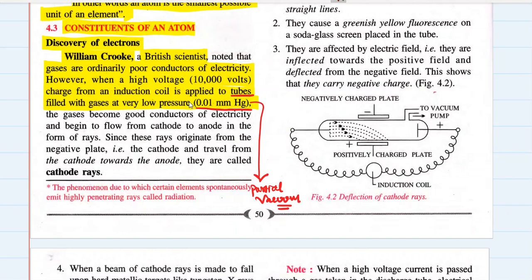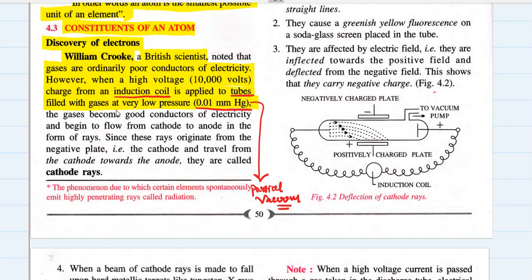And these tubes were attached with some induction coil, which means some kind of coils. Do you see this induction coil? These are induction coils basically. So through these induction coils, a high voltage, 10,000 volt of electricity, a huge amount of electricity, was passed through these gases which are filled in this tube at a very low pressure.